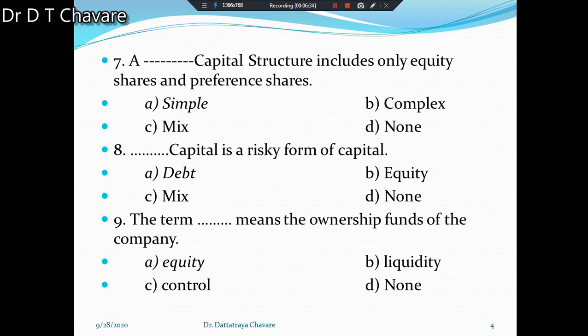Then the next question: dash dash capital is a risky form of capital. Four alternatives are given here: debt, equity, mix, and none. The correct answer will be debt. Debt capital is a risky form of capital. Equity capital is not risky. Mix is not a proper answer, and none is also not the answer.